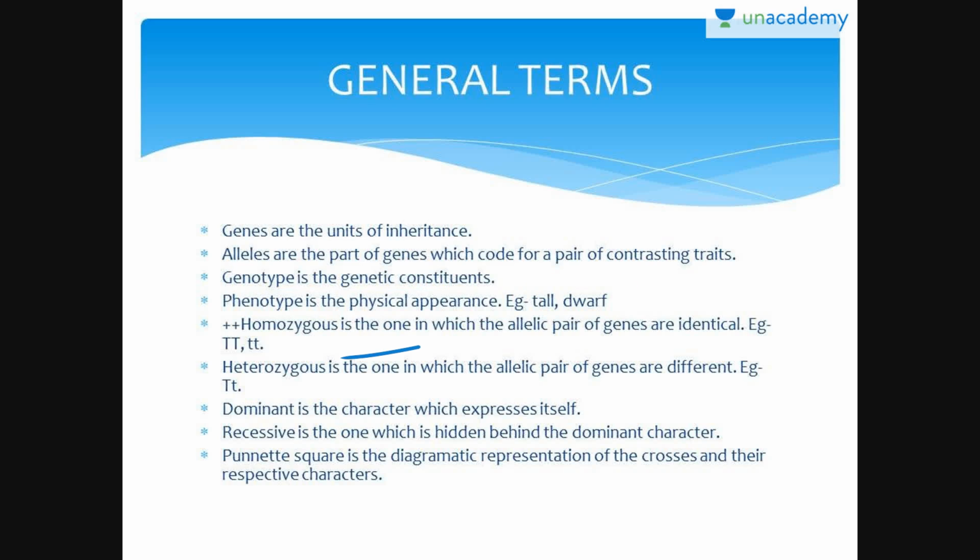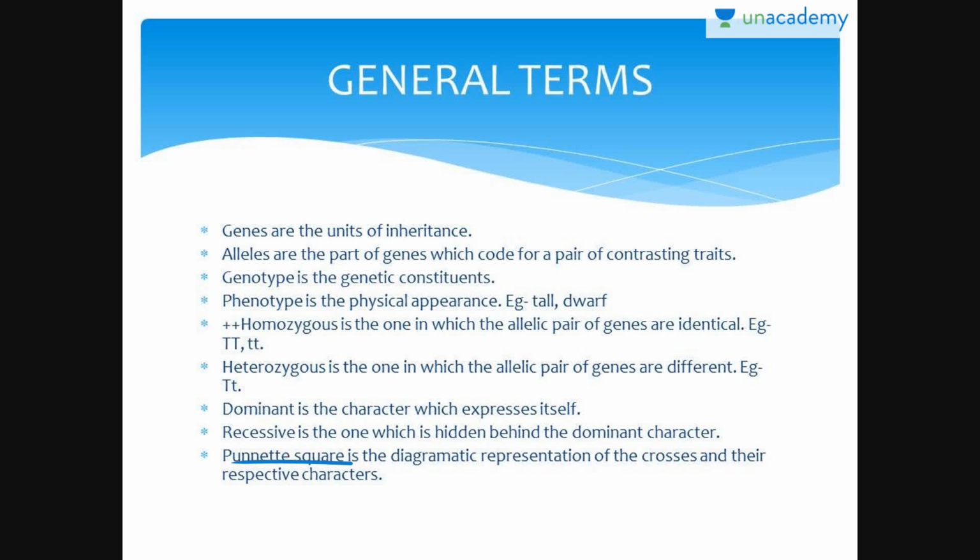Then homozygous is one of the properties in which the allelic pair of genes are identical, that is capital T and capital T, or lowercase t and lowercase t. Heterozygous is one in which the allelic pair of genes are different, that is a capital T and a small t. Dominant is the character which expresses itself. So in here, we can't discuss which is dominant or recessive, but if we had a capital T and a small t, the dominant one would be capital T, whereas the recessive one would be the small t, which is hidden behind the dominant character.